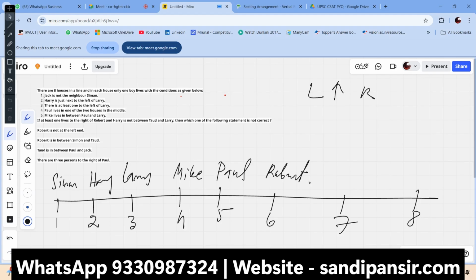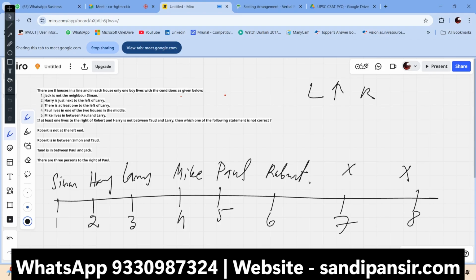Okay, so these two conditions are contradicted here. Where can we put them? These two are contradictory. Robert is not at the left end. Okay, so we cannot put Robert at the left end. Robert is between Simon and Todd. Simon and Todd we can put, yeah. Robert we can put here, Simon and Todd.